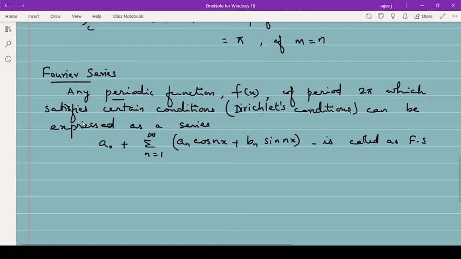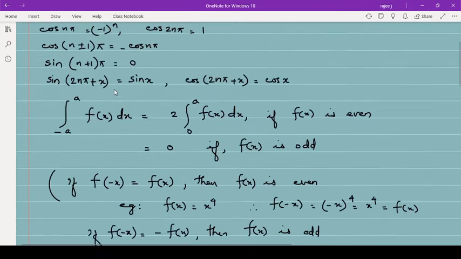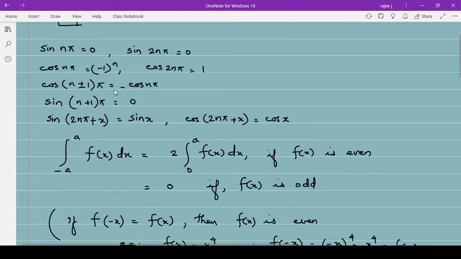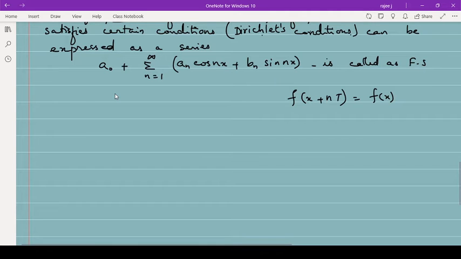Okay, means any periodic function. Now go term by term. Yesterday, during the presentation, somebody explained periodic function. Periodic function means if f of x plus nT is equal to f of x, then such functions are called periodic functions. Here, sin(2n pi plus x) is sin x, cos(2n pi plus x) is cos x. When you add 2n pi to sin x and cos x, you get the same function again. So sin x and cos x are periodic functions.